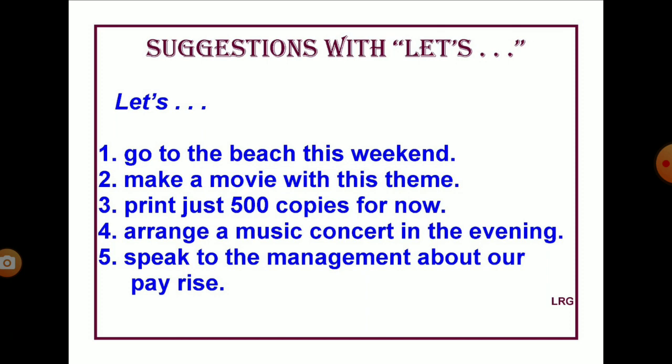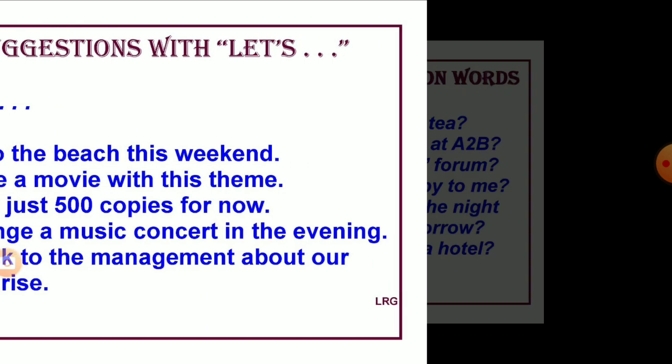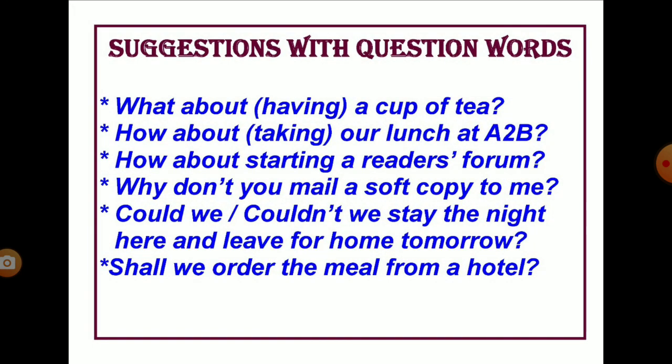Apart from this method, you can also make suggestions in the form of questions with question words. Question words like what about, how about, why don't you, why can't you, and so on. Look at these examples. You are making suggestions in question form. What about a cup of tea, you can say, or what about having a cup of tea? But what you have to note is when you use a verb after what about, it should be with the ing form. What about having a cup of tea, not what about have a cup of tea.